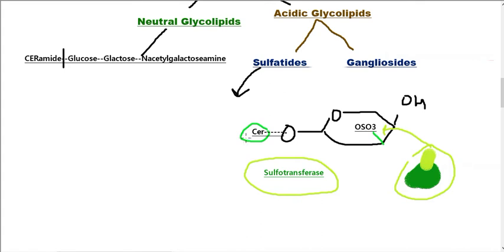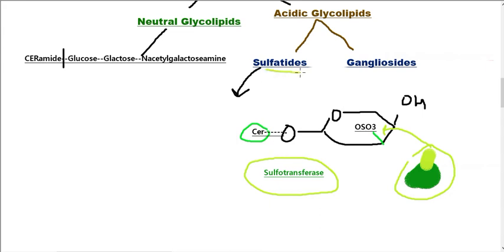As a result, the bond that was initially connected with hydroxyl is now connected with a sulfate group because of the action of sulfotransferase. In this way, sulfatides are formed.